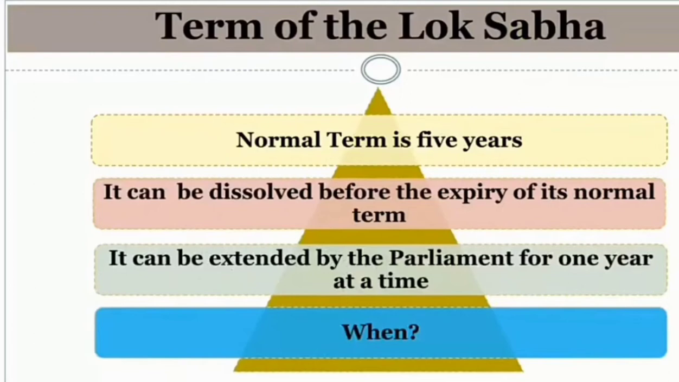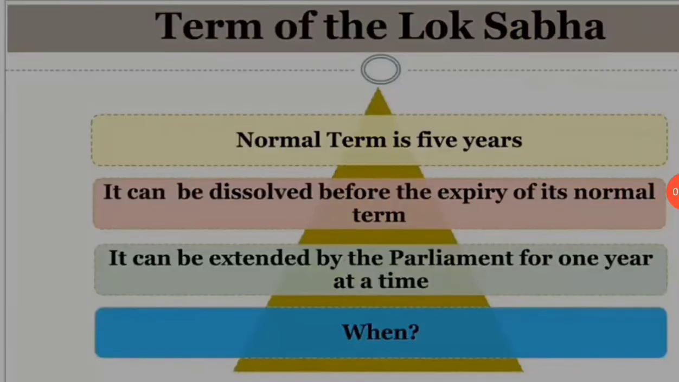Then we have the term of the Lok Sabha. So the normal term is 5 years. It can be dissolved before the expiry of its normal term. It can be extended by the parliament for 1 year at a time. The question arises, when can it be extended or dissolved before the expiry.